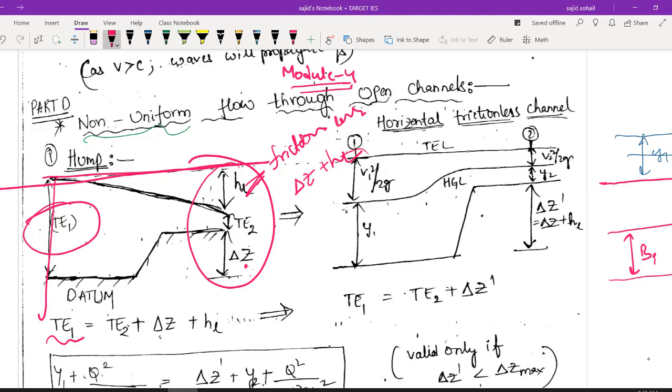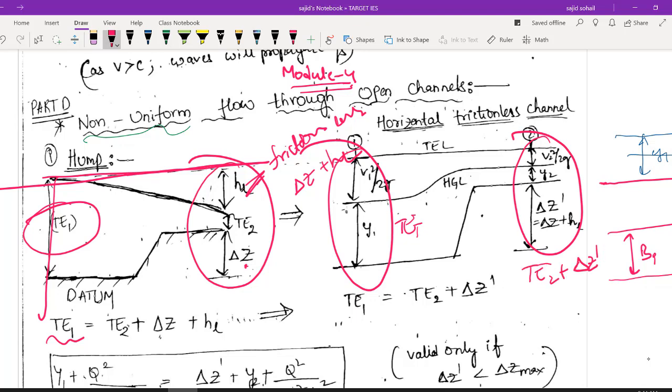Now what I am writing is the same term: TE1 is equal to these parameters. So I am writing it as TE2 plus delta Z dash, instead of delta Z, where delta Z dash is nothing but delta Z plus HL. As simple as that.